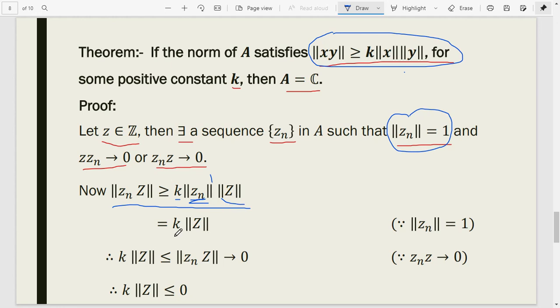So k times norm z is less than or equal to norm of z_n z, which tends to 0, because z_n z tends to 0. So k times norm z is less than or equal to 0.